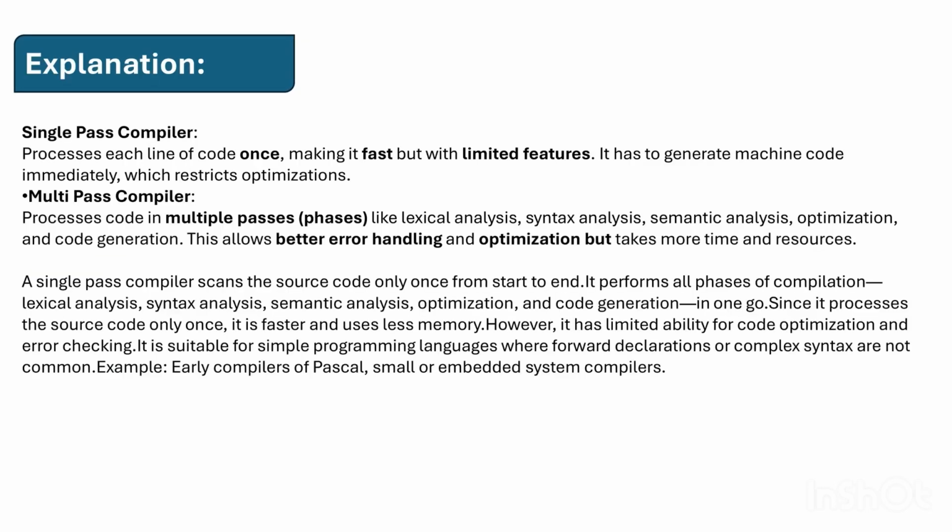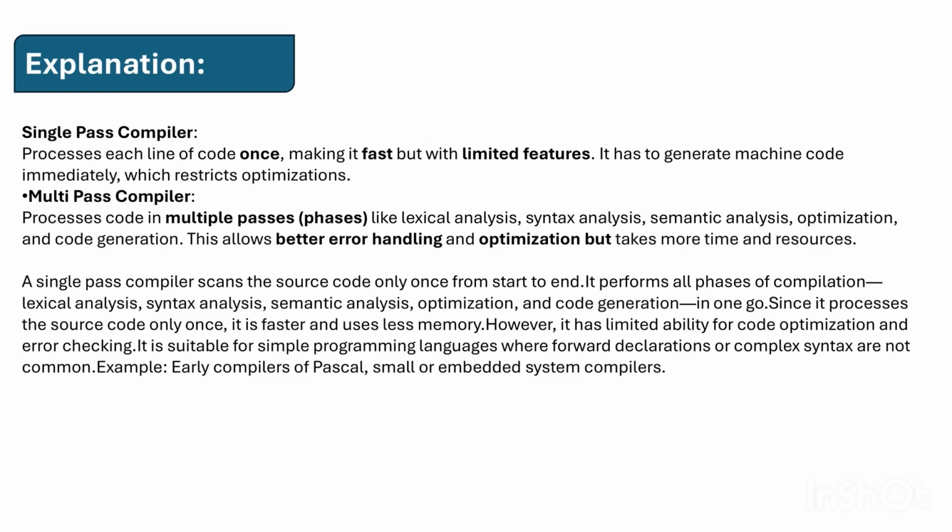The single pass compiler processes each line of code once, making it fast but with limited features. It has to generate machine code immediately, which restricts optimization. A multiple pass compiler processes code in multiple passes or phases like lexical analysis, syntax analysis, semantic analysis, optimization and code generation. This allows better error handling and optimization, but takes more time and resources.